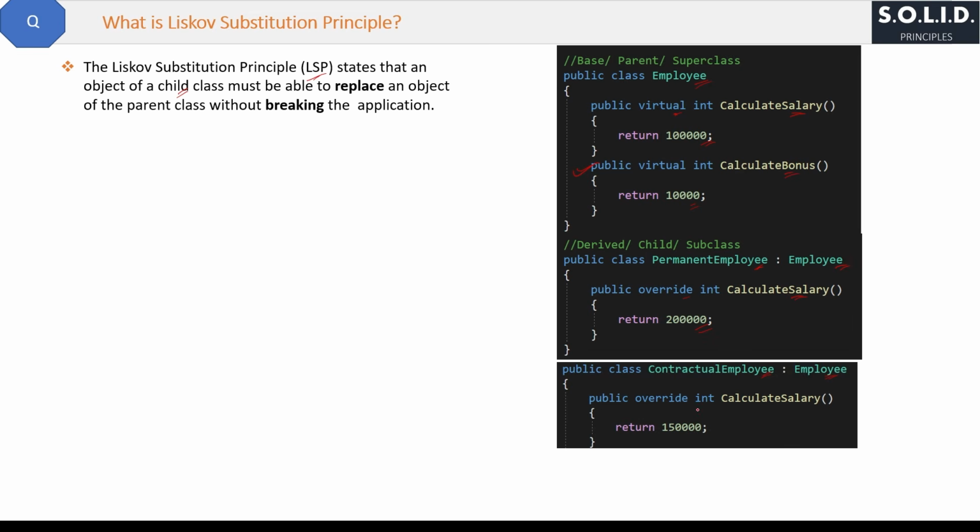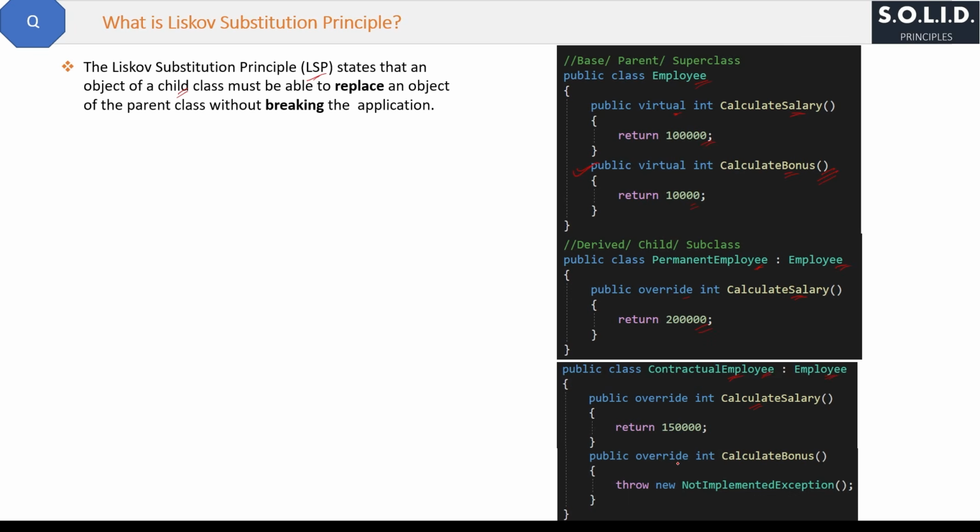Now we have one more class, the ContractualEmployee class, which is again derived from the Employee base class. Here we will again override the calculate salary method of the base class, like this. But this ContractualEmployee class is not supposed to have the calculate bonus method of the base class, because bonus is not applicable for contractual employees. Therefore here we have to override the calculate bonus method and throw an error like this.